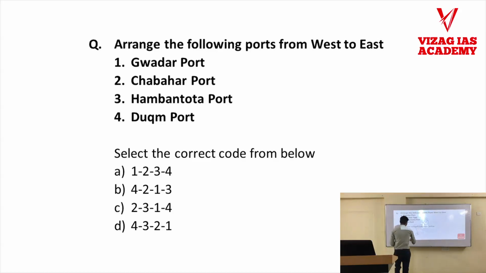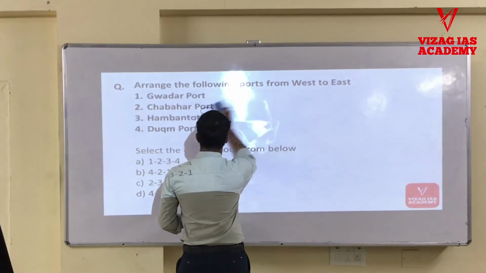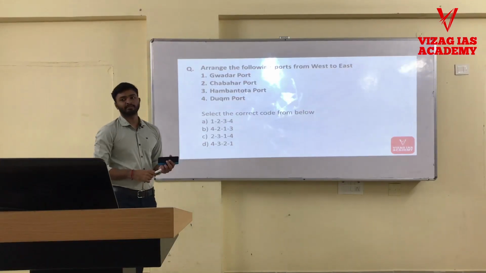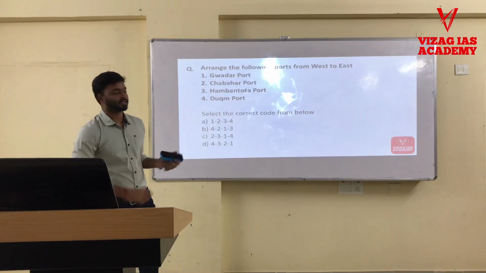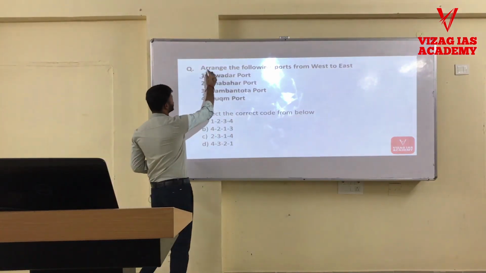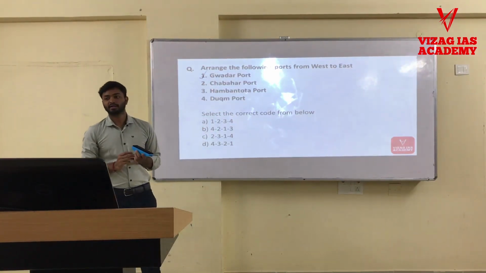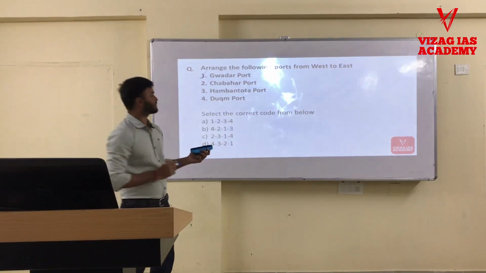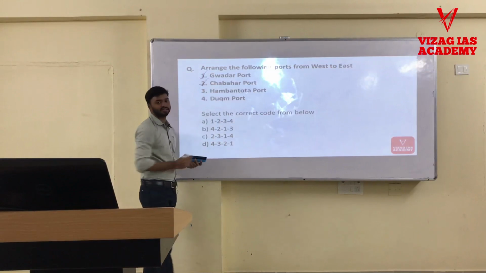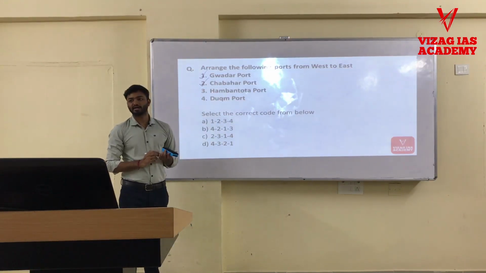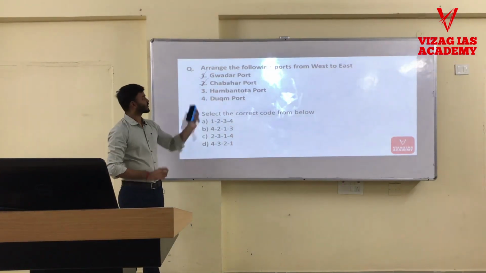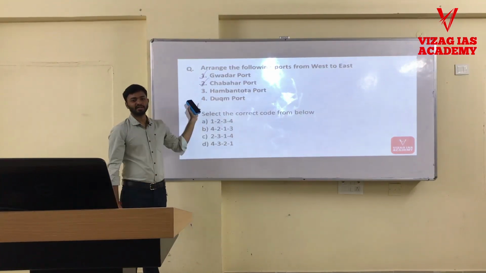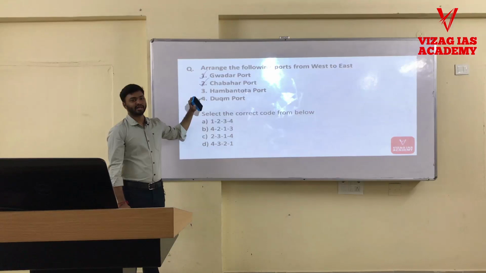See the next question. Arrange the following ports from west to east. Gwadar port. Where is this port located? Pakistan. Gwadar port is in Pakistan. Chabahar is in Iran or Iraq? Iran. So Gwadar port is in Pakistan, being developed by China. Chabahar port is in Iran, being developed by India.